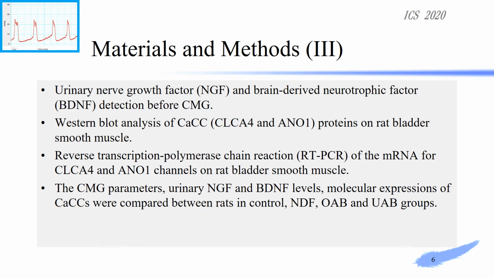Finally, the CMG parameters, urinary NGF and BDNF levels, and molecular expressions of CaCCs were compared between rats in control, NDF, OAB, and UAB groups.